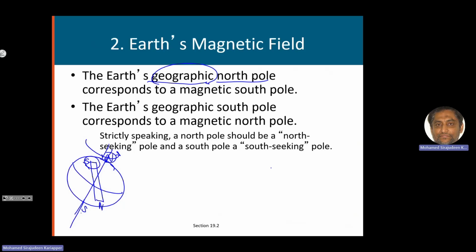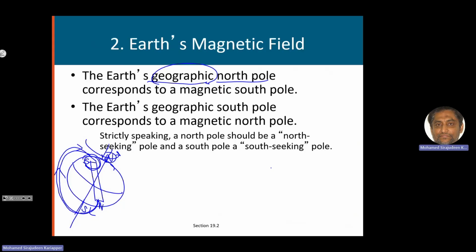Not exactly at the same place, there's a small shift, but it is very close. So you will have a magnetic field like this, from the magnetic north pole going to the magnetic south pole. This is Earth's magnetic field.